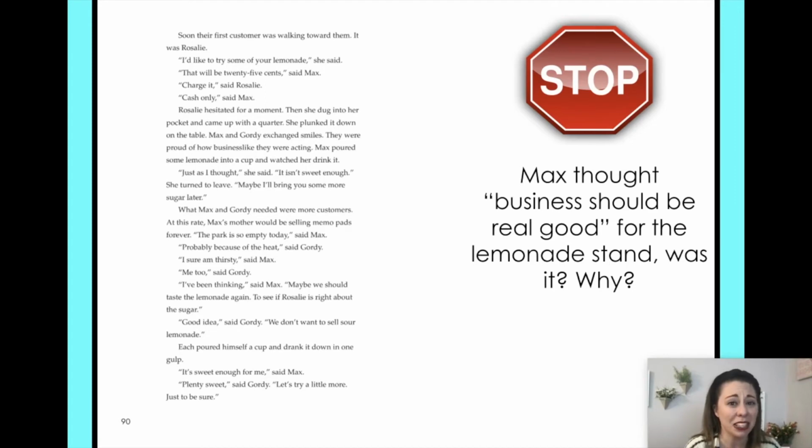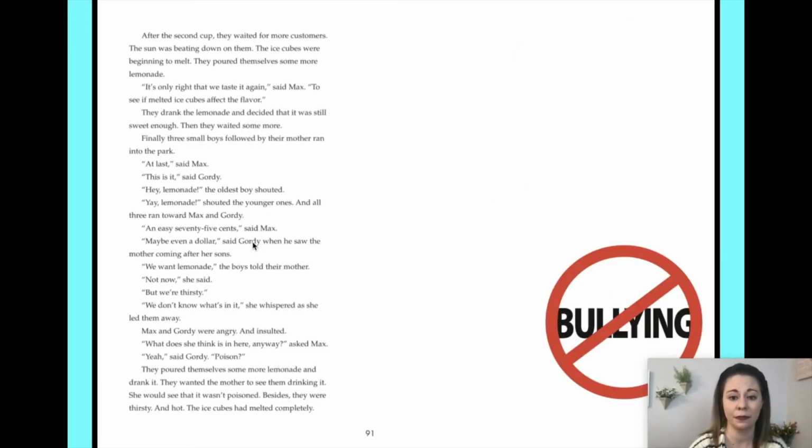Right, so he thought business was going to be good because of how hot it was. But actually, it turned out that since it was so hot, the park was pretty much empty. No one wanted to hang out outside. So business actually is not going well for them. It said they need more customers, remember? So it says right here, what Max and Gordy needed were more customers. So there, you see I'm using text evidence to answer the question. And then it had also said the park is so empty today. So that tells me that they don't have a lot of people to be customers.